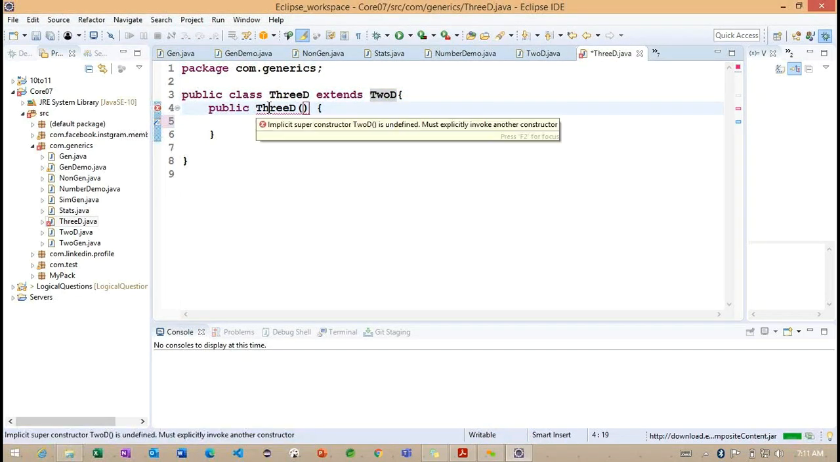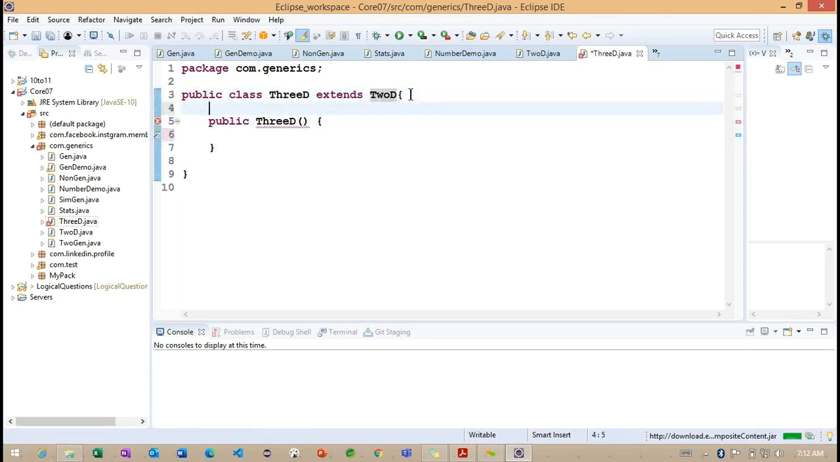Okay, now you can observe here, this is giving an error. Why is it giving an error? Basically, in the 2D class we did not define the implicit default constructor, so we directly defined the parameterized constructor. So in the 3D class also, we need to define the parameterized constructor.